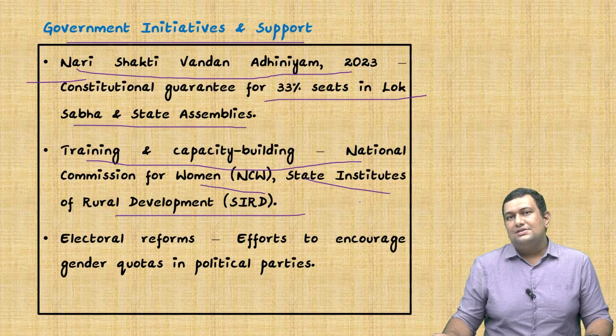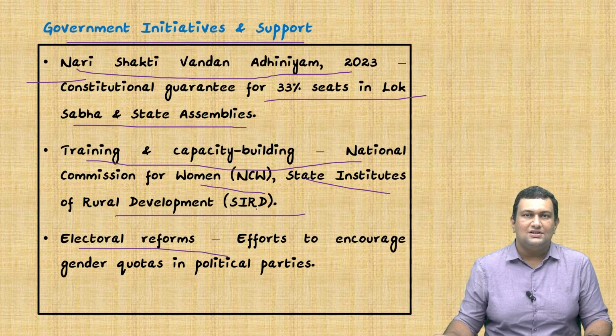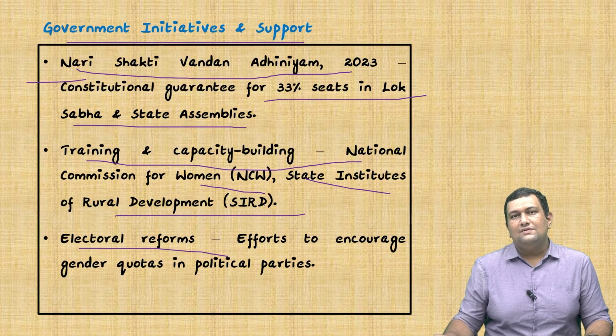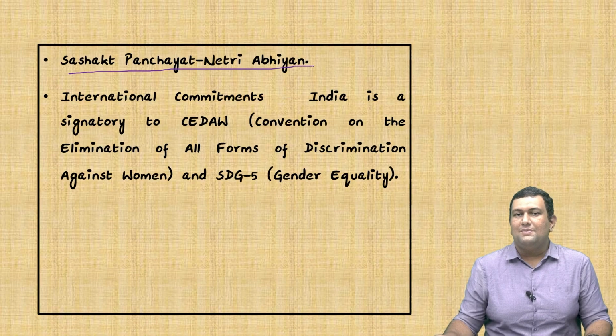These organizations conduct awareness programs, training and leadership programs for women joining politics. Next is the electoral reforms. The ECI has been encouraging political parties to increase women's representation within the party. Also, certain parties have in turn increased their tickets to women, for example, the TMC.